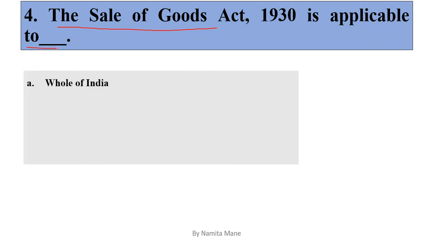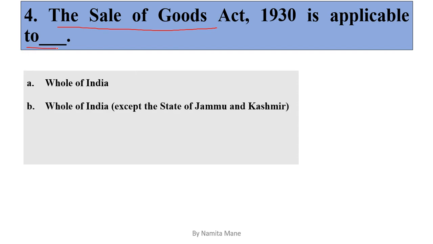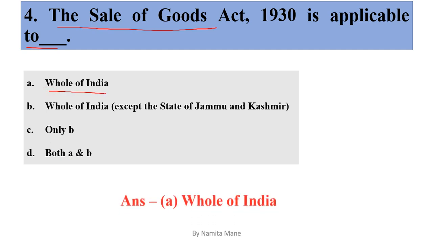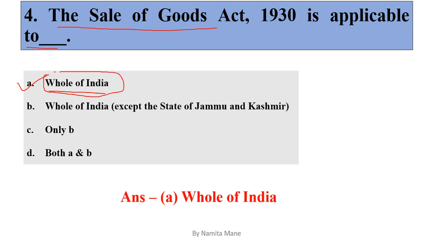Options are option A whole of India, option B whole of India except the state of Jammu and Kashmir, option C only B, option D both A and B. So this act is applicable to whole of India. So correct answer is option A. The Sale of Goods Act 1930 is applicable to whole of India.